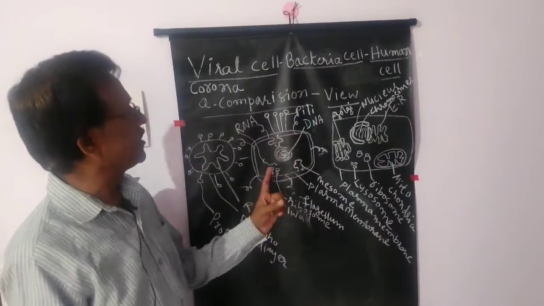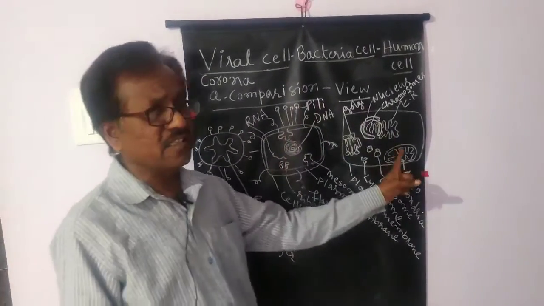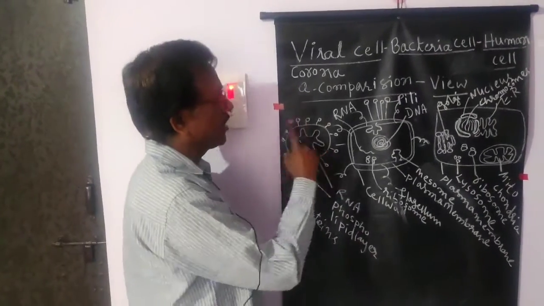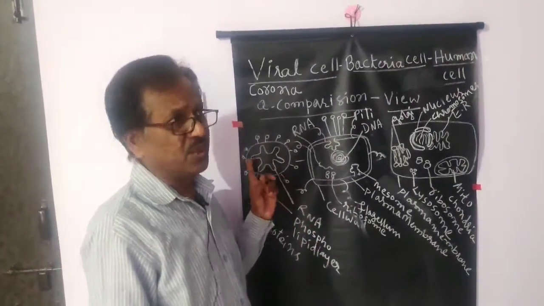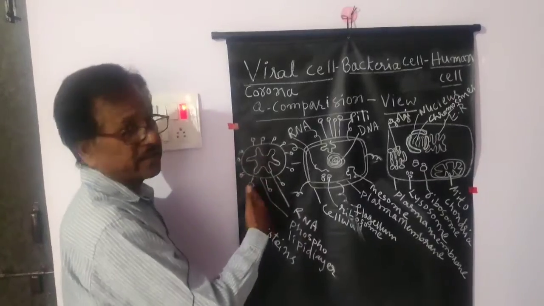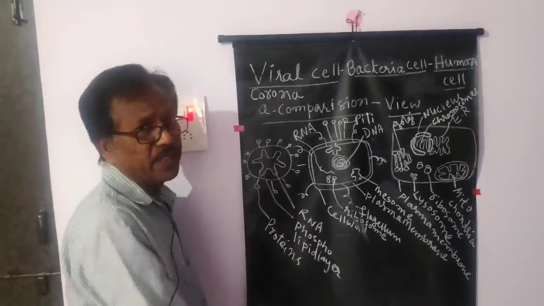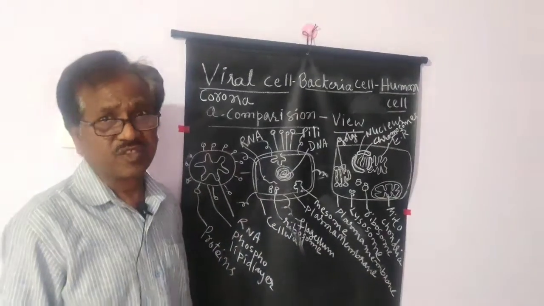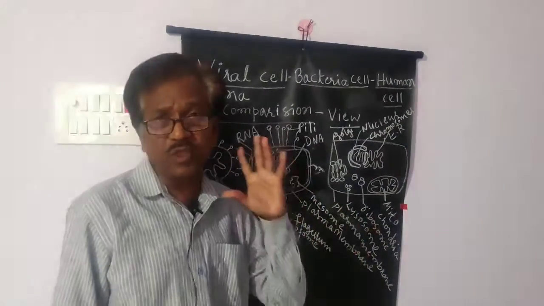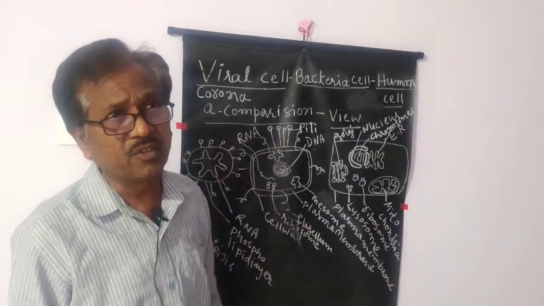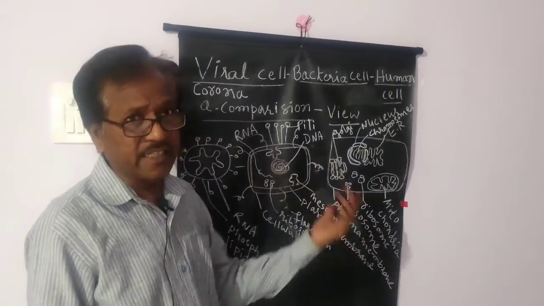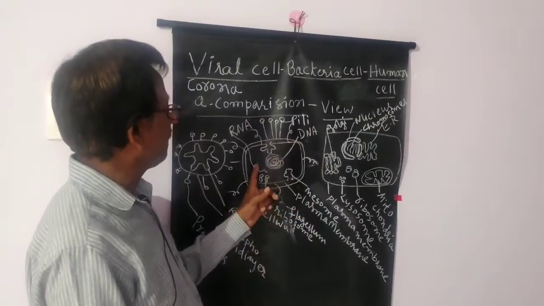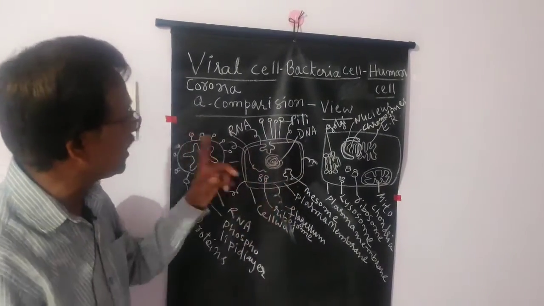Cell theory is applicable to bacteria and other cells also. But cell theory is not applicable to the virus, because a virus is not able to prepare its own proteins. For multiplication, the virus needs proteins, but it cannot prepare them itself. That's why it is totally dependent on its host cell. But bacteria depend on the host cell only for food materials. When food is obtained, it can produce its energy, that is ATP. Then with the help of ATP, it can prepare the proteins with the help of the ribosomes.